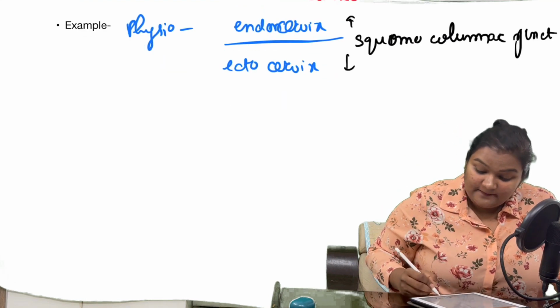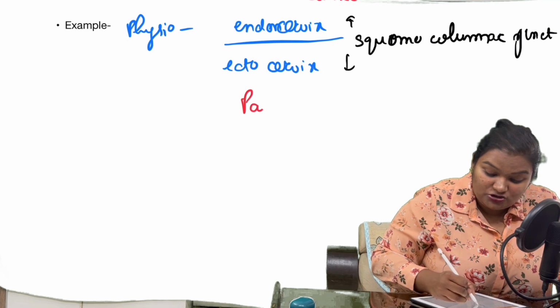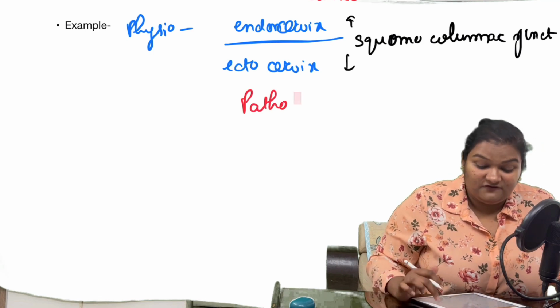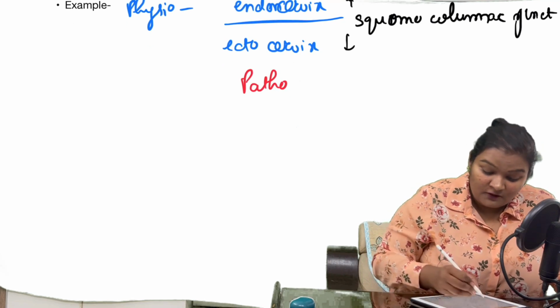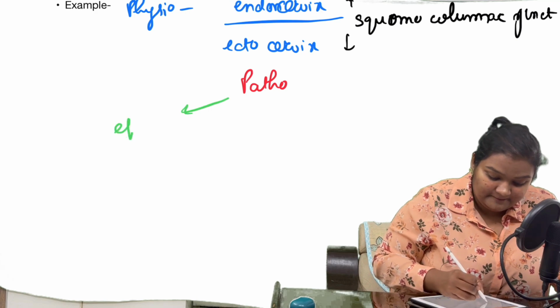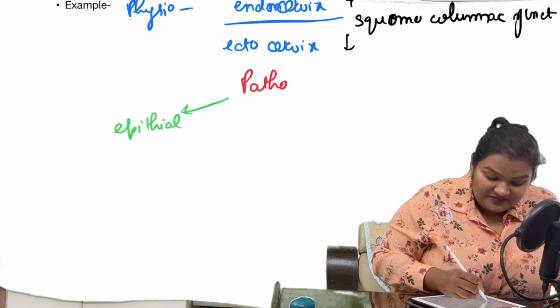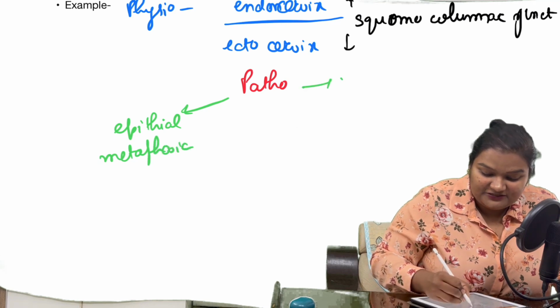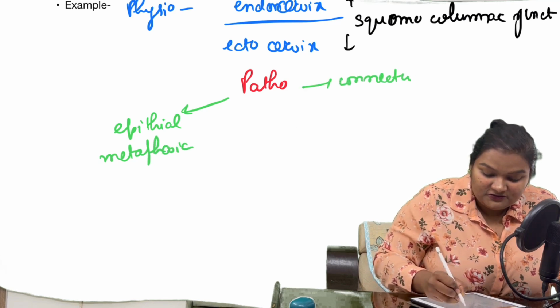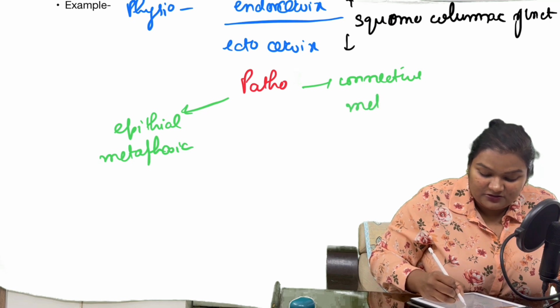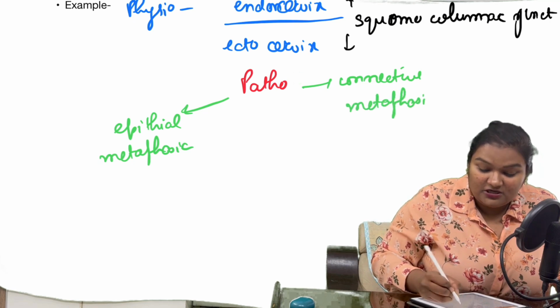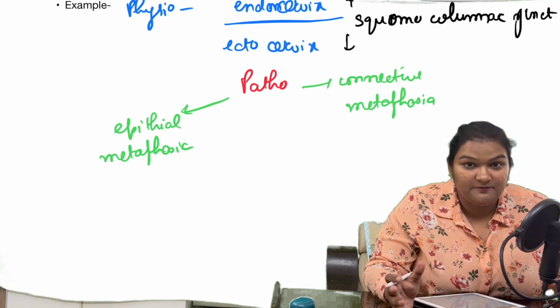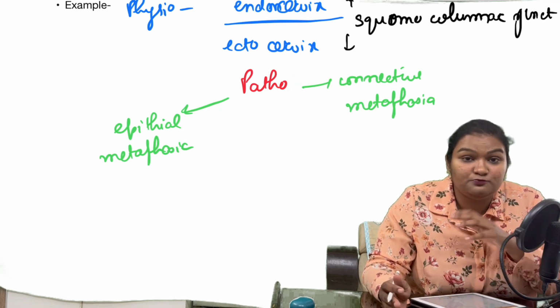Now what are the pathological examples of metaplasia, which are important? Let's see. First we have epithelial metaplasia, and the other we have connective tissue metaplasia. For connective tissue metaplasia, the example is bone in muscle.